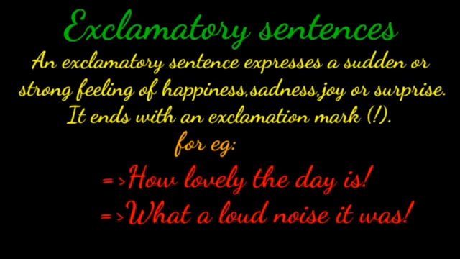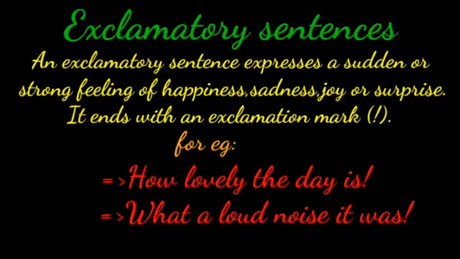I repeat once again. An exclamatory sentence expresses a sudden or strong feeling of happiness, sadness, joy or surprise. It ends with an exclamation mark. For example, how lovely the day is.